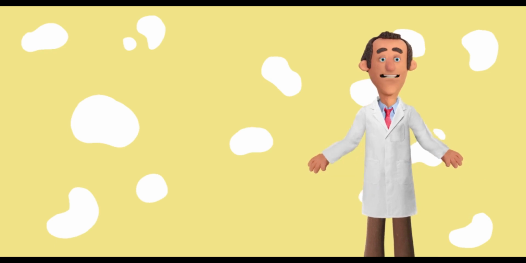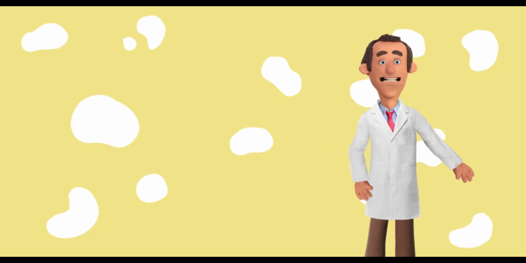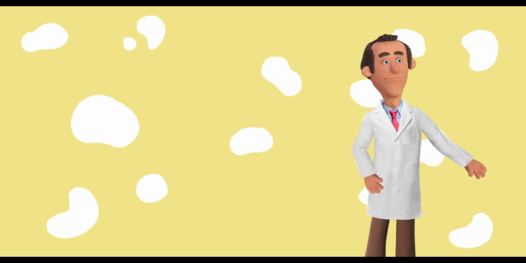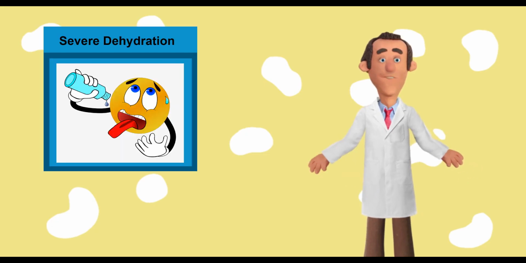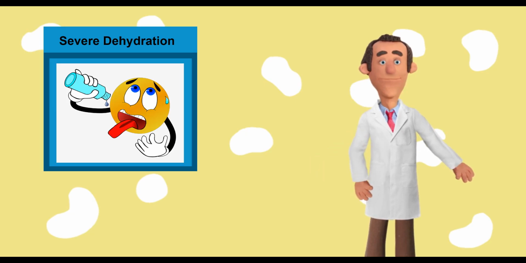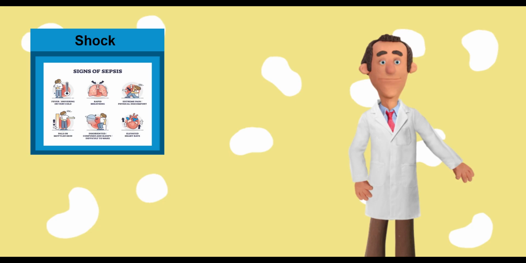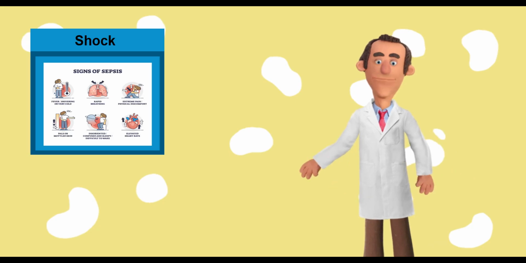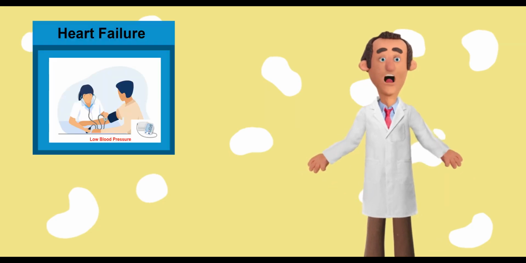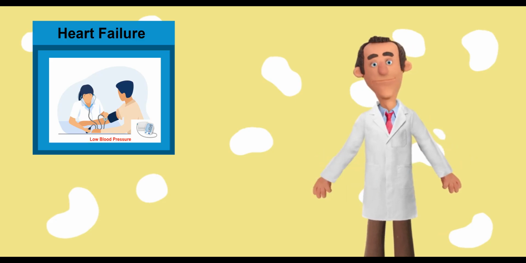What are the causes of acute kidney failure? 1. Prerenal causes: reduced blood flow to the kidneys. These are conditions that reduce blood flow to the kidneys, leading to inadequate perfusion. Severe dehydration, due to vomiting, diarrhea, excessive sweating, or lack of fluid intake. Shock, caused by trauma, severe infection, sepsis, or anaphylaxis. Heart failure: poor pumping of blood reduces kidney perfusion.